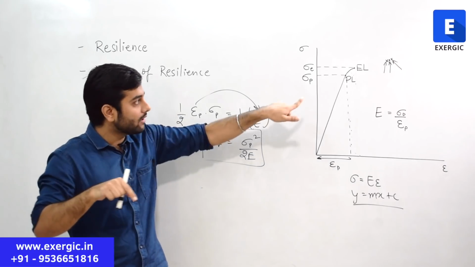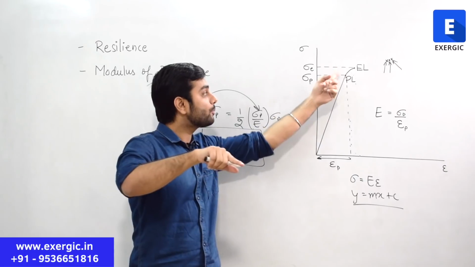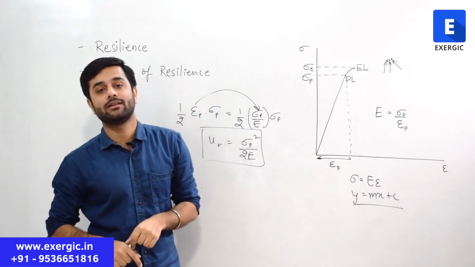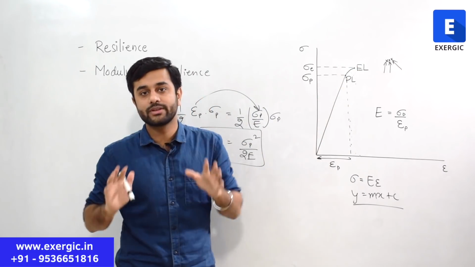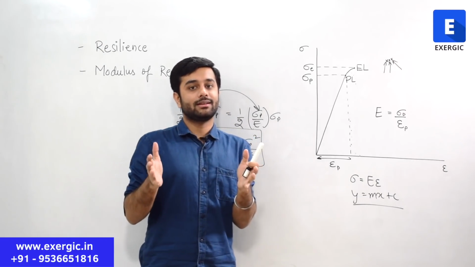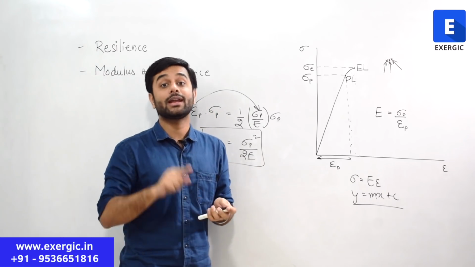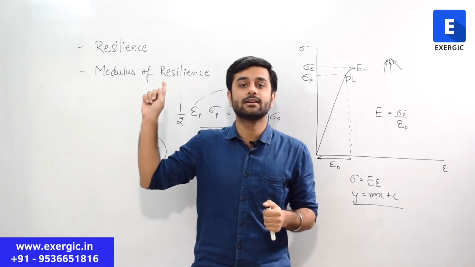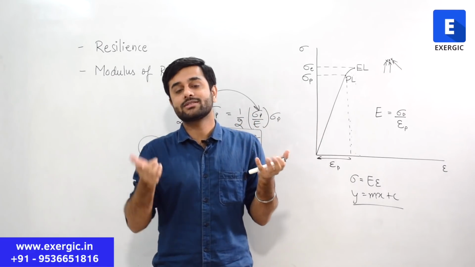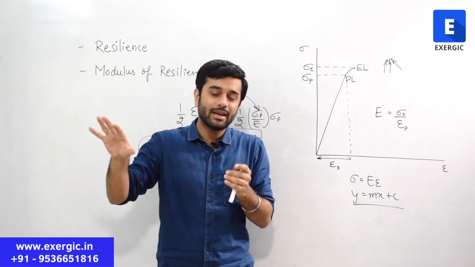What we did here for proportional limit and elastic limit, that we can do for proportional limit and yield limit as well, because they are adjacent points very close to each other. So if a question comes, you have no other option. It has only given you yield point stress and data related to yield point and is asking you about modulus of resilience. You have to do it, because these 3 points we consider to be almost the same for many analyses.